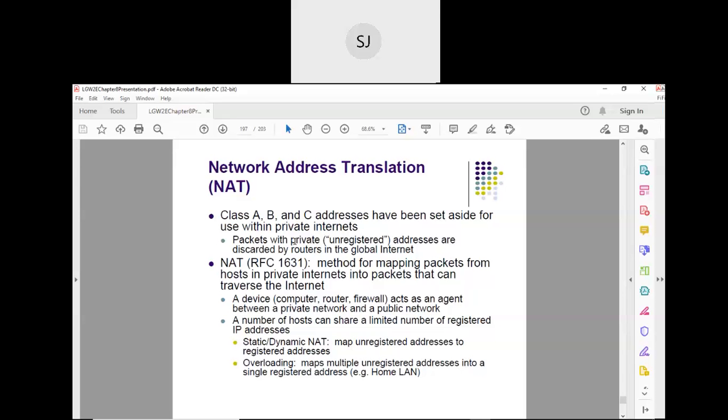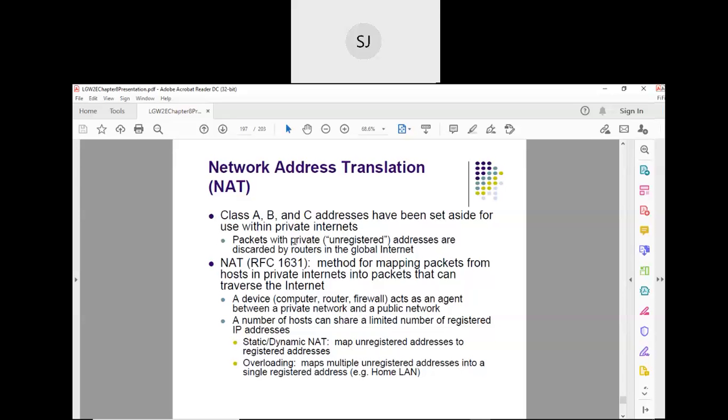what is the source IP address? The source IP address is not the IP address of the host machine. The source IP address will be the IP address of the server, the public IP address. Are you getting my point? Yes?